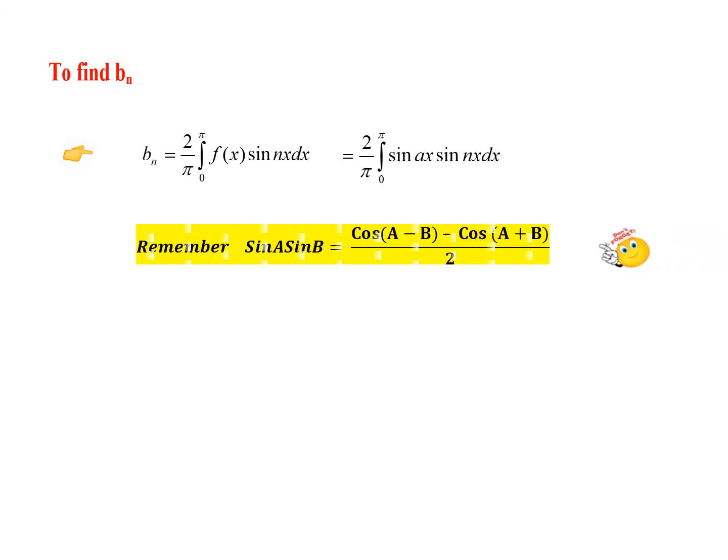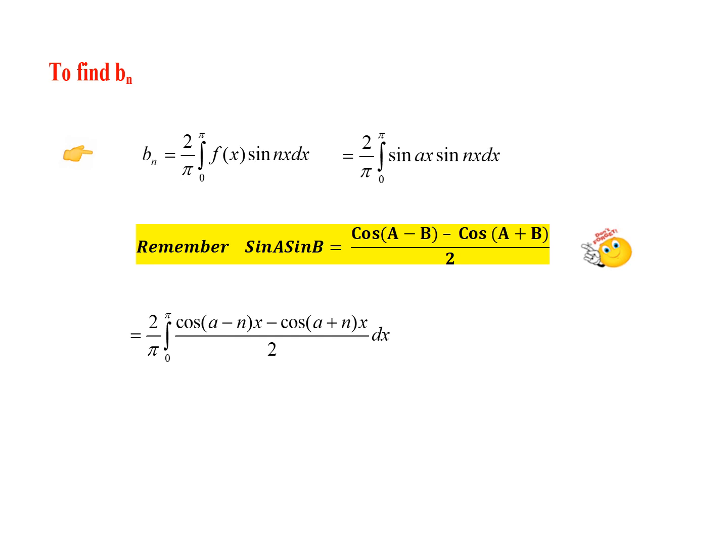So what shall we do here? Yeah, let us use this formula, sin a sin b, which is cos of (a minus b) minus cos of (a plus b) divided by 2. So when we make use of this formula, we have cos of (a minus n) into x minus cos of (a plus n) into x divided by 2. Now we can integrate. So cos, when you integrate, we get sine. So the first function, sine of (a minus n) into x divided by (a minus n), minus, when we integrate, sine of (a plus n) into x divided by (a plus n). Of course, we have to apply the limit 0 to pi.